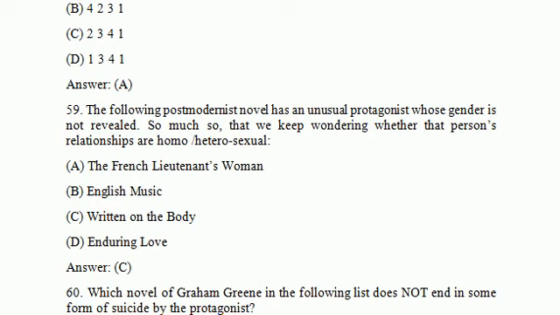It is a very interesting story. So I hope you will read it if you haven't read the story of this novel till now. Written on the Body is a fantastic story where we don't know what the gender of the hero is. Let's see the next question.